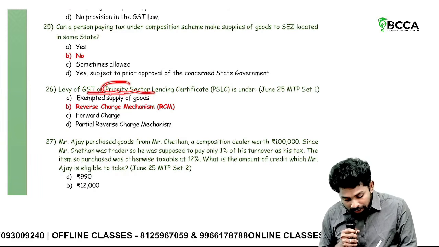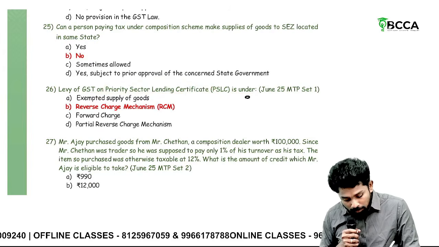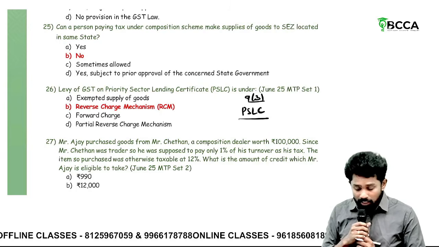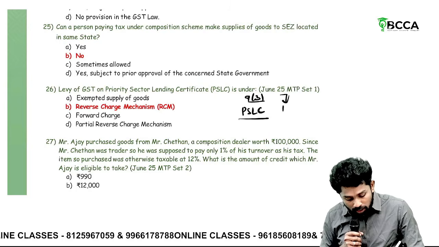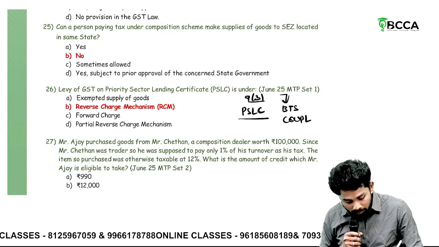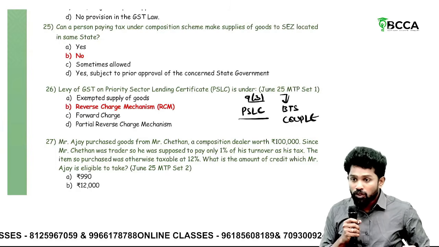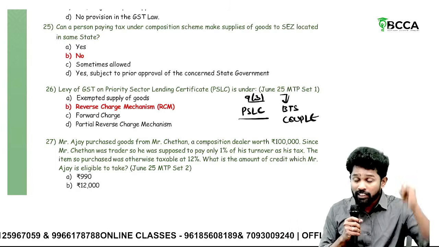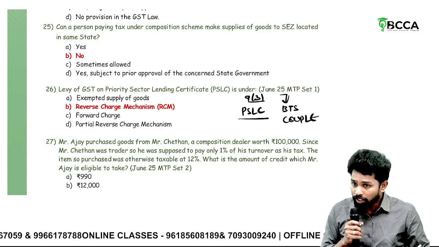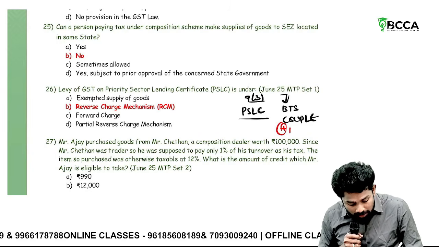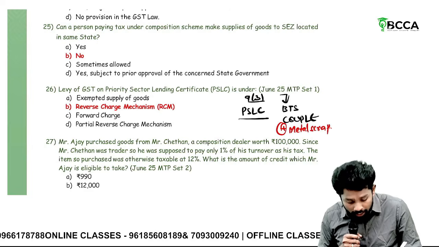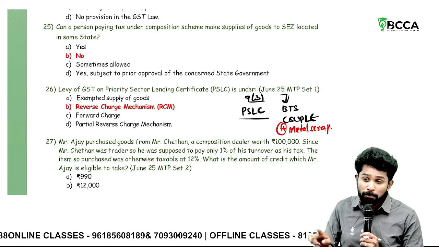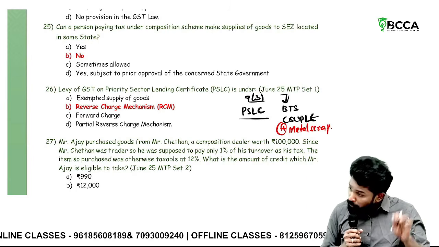Levy of GST on priority sector lending certificate is under? Sir, if you remember RCM under 9 subsection 3, priority sector lending certificates sold by one bank to another bank are covered under RCM. So we have a code, sir, for 9 subsection 3 goods, BTS couple, BD leaves, tobacco, silk yarn, cotton, cashew nuts. U for used vehicles, P for priority sector lending certificates, L for lottery ticket, and E for edible oil. And here also there's an amendment, sir. Metal scrap has been added. Where metal scrap is sold by an unregistered person to a registered person, RCM. Registered person to registered person, TDS is not applicable. In both the places, it is an amendment.